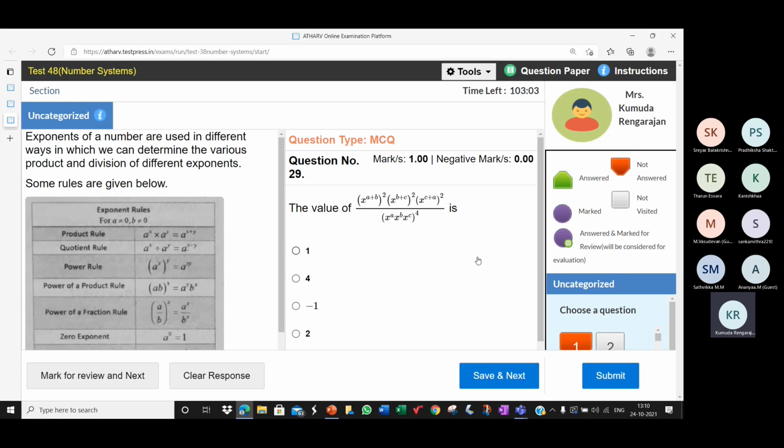When you multiply the powers 2a, 2b, 2b, 2c, 2c, 2a.